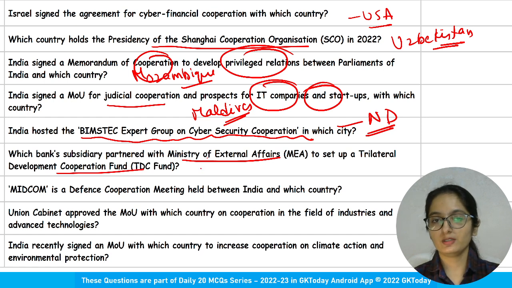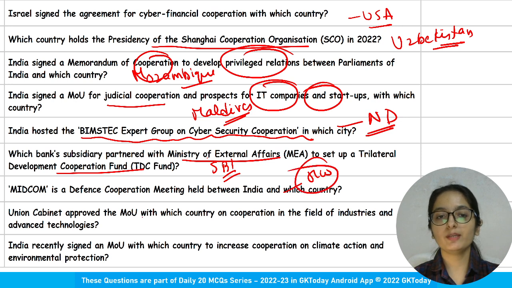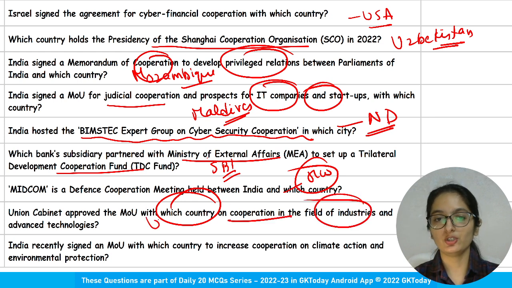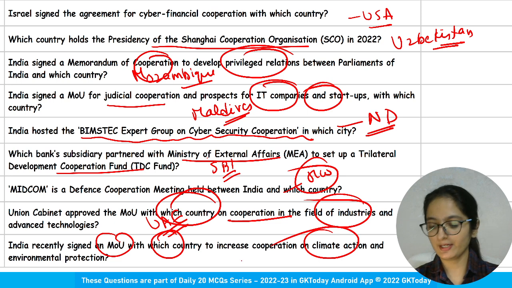Which bank subsidiary partnered with Ministry of External Affairs to set up a trilateral development cooperation fund? SBI, State Bank of India. This is your homework. Union Cabinet approved the memorandum of understanding with which country on cooperation in the field of industries and advanced technologies? UAE. India recently signed MOU with which country to increase cooperation on climate action and environmental protection? The name is Canada.